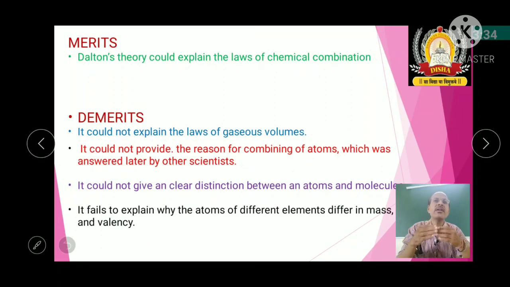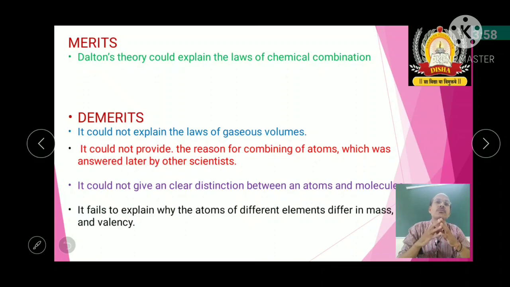Later it was revealed that, due to the presence of different numbers of neutrons and protons, the mass will differ. Atomic number and atomic mass are explained clearly in later concepts. But at that time he totally failed to explain why different atoms have differences in mass.